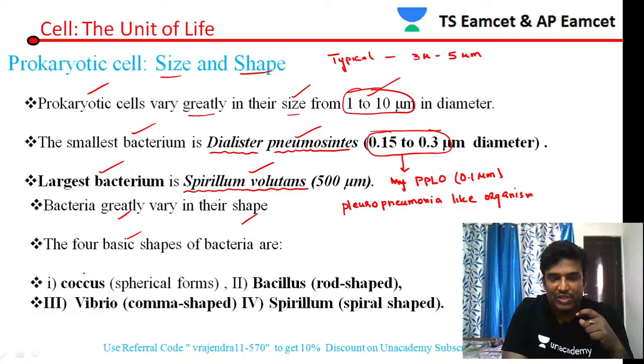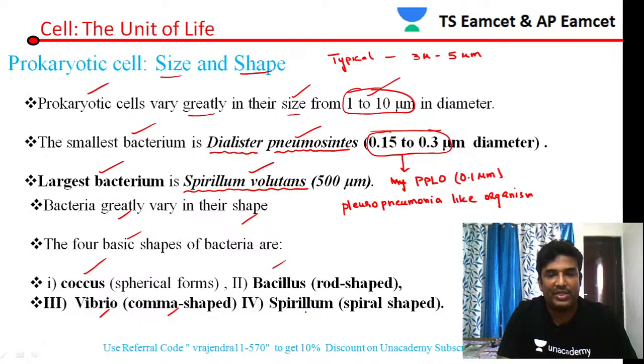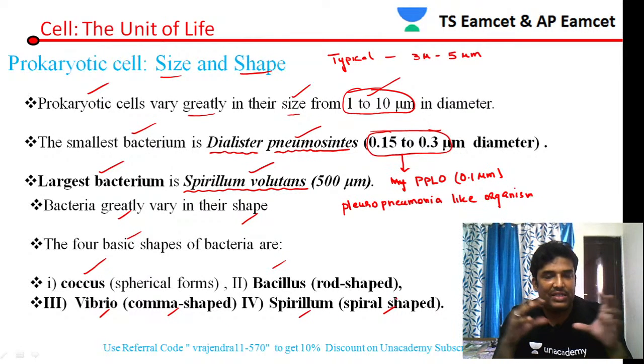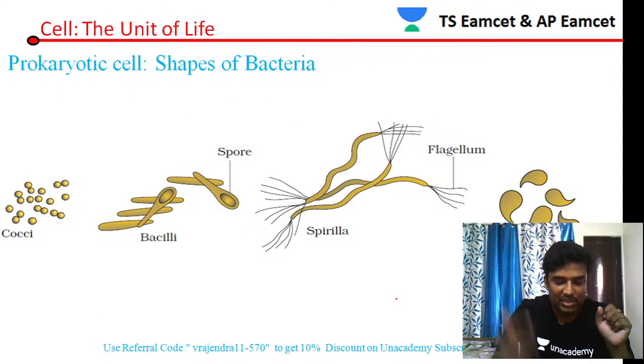If you see, the first one is called coccus, the second one is called bacillus. The third one is called vibrio, also called a comma shape. Spirillum is called a spiral shape. So the 4 basic shapes of bacteria are: coccus shape, bacillus, which is a rod shape, vibrio, which is a comma shape, and spirillum, which is a spiral shape. You can see this diagram.